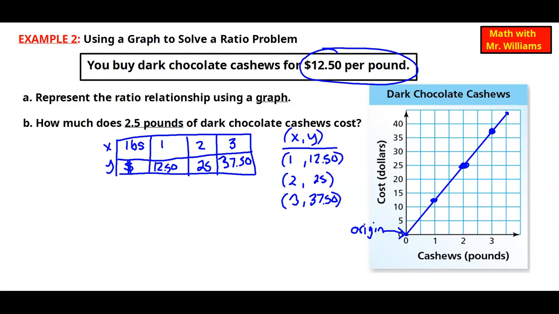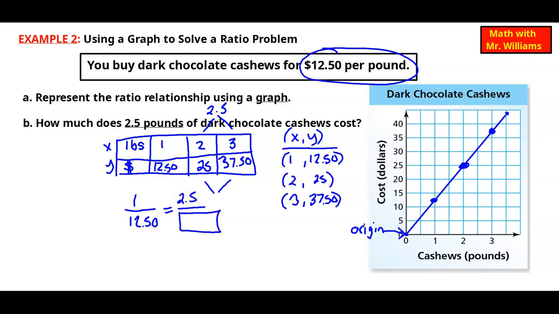All right, so let's go on to B. How much does 2.5 pounds of dark chocolate cashews cost? Since we don't have any decimals in the graph as far as our poundage, we know that 2.5 is going to be somewhere between 25 and 37 because 2.5 is between 2 and 3. So let's make a quick ratio. So we have 1 to 12.50, and we need to get up to 2.5.